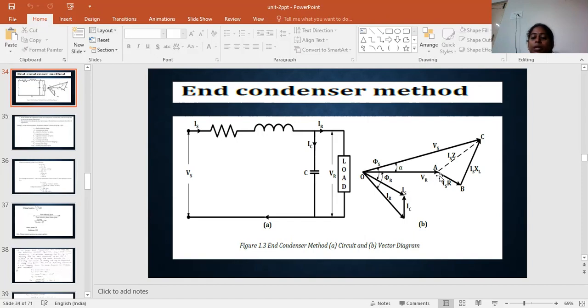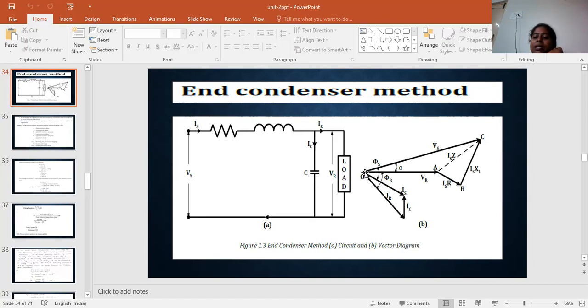So that can be 90 degrees at the inductive drop, Is into XL. And here the combination R plus jXL is the impedance that can be represented in the dotted lines. And with respect to VR, IR is at an angle of phi R, and with respect to Vs, Is is at an angle of phi S. So this can be drawn here, and here also the capacitive current, that is nothing but IC, is also there.